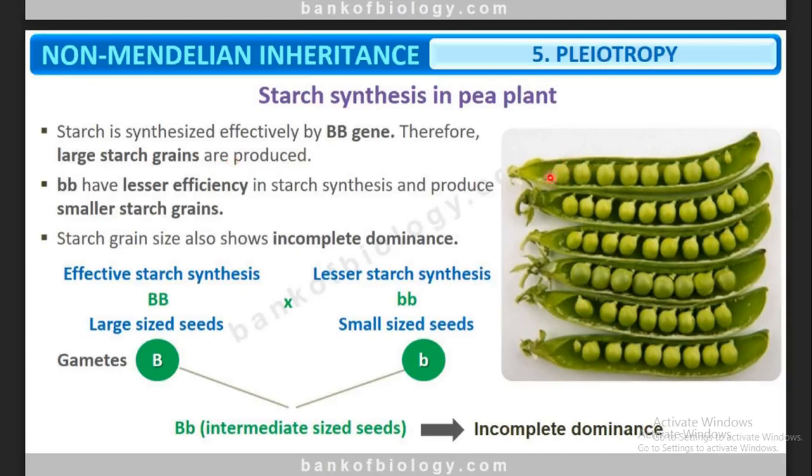Larger starch grains are produced, as well as a higher amount of starch. Grain size is big and starch is more.